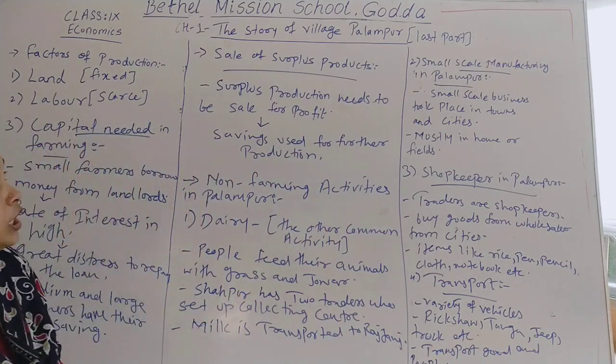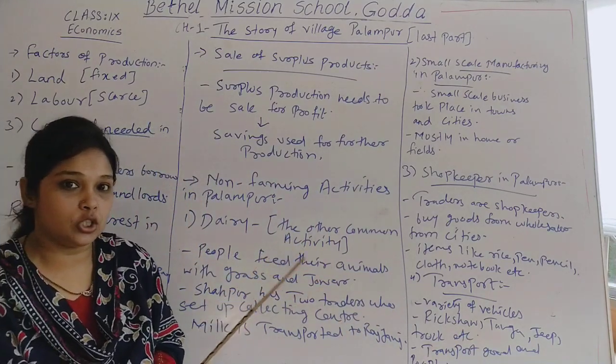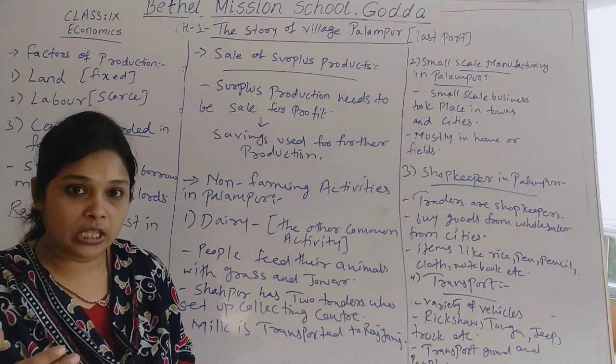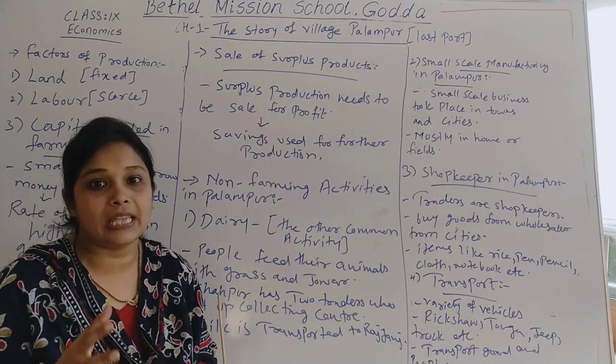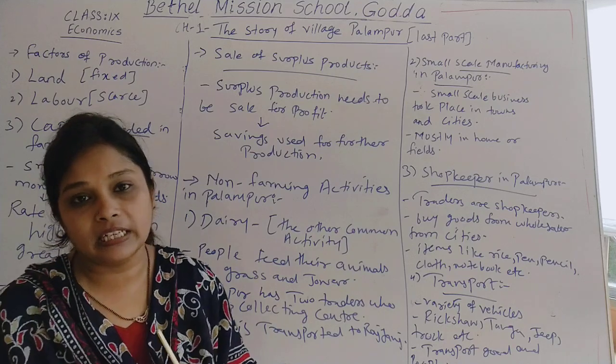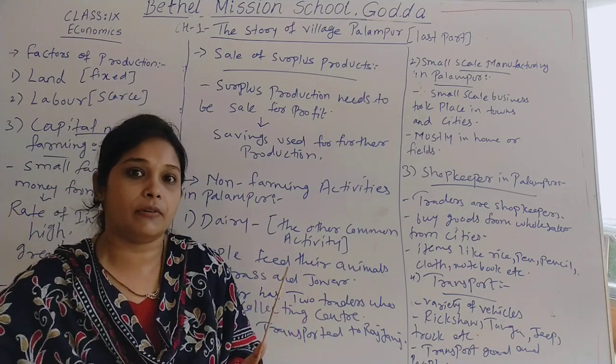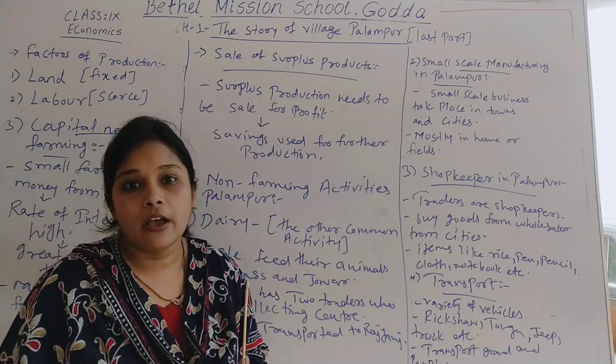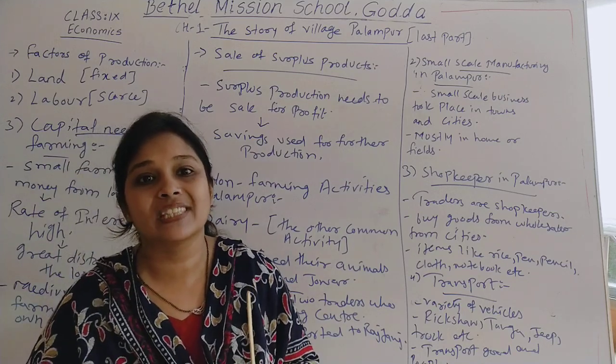Now moving on further, when we talk about the savings of large or medium farmers, how do they save? When we talk about any kind of business activity, either farming or another kind of activity, our business runs on the basis of surplus.